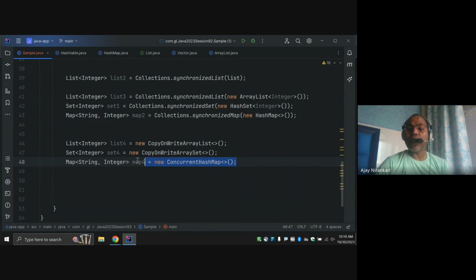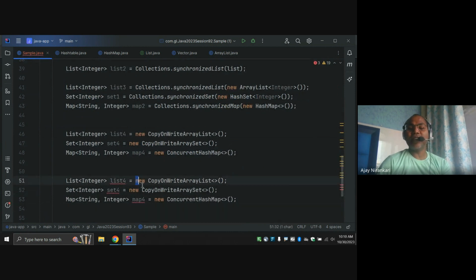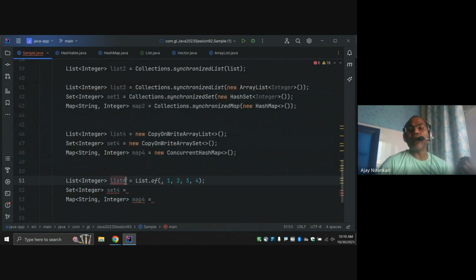So concurrent hash maps are frequently used nowadays for storing key-value pairs, right? And one more improvement came later. Instead of this, if you are using Java 9 or onward, you can create thread safe collections using factory methods like List.of, and here you can pass any list, and that is by default a thread safe collection.